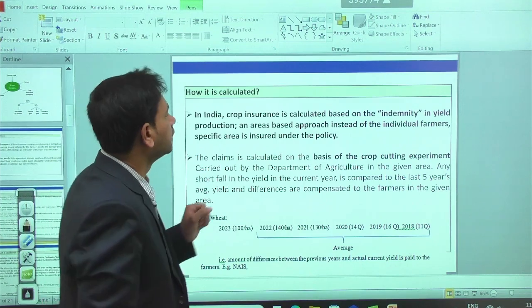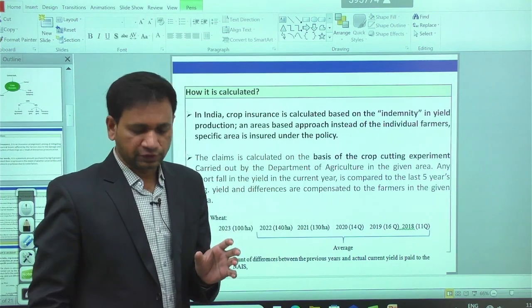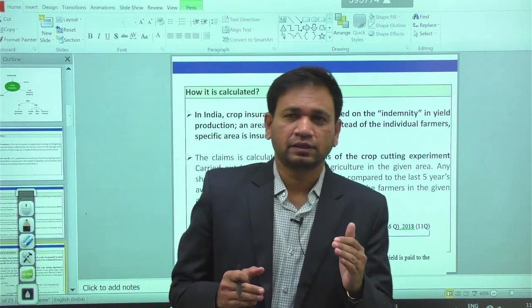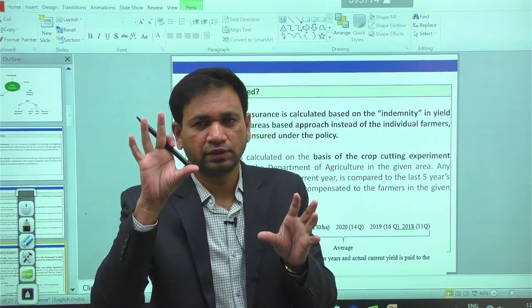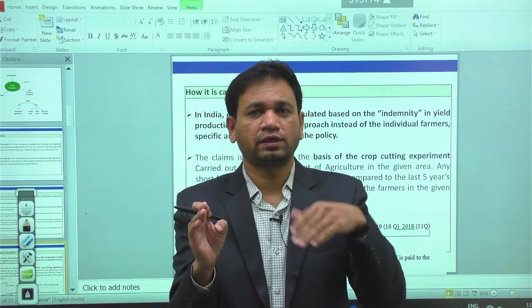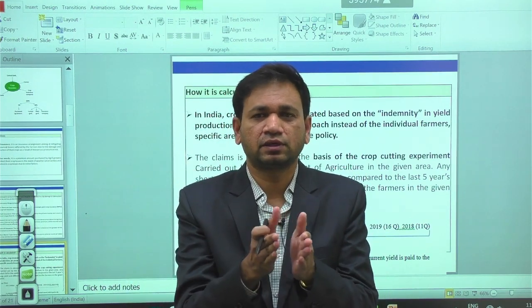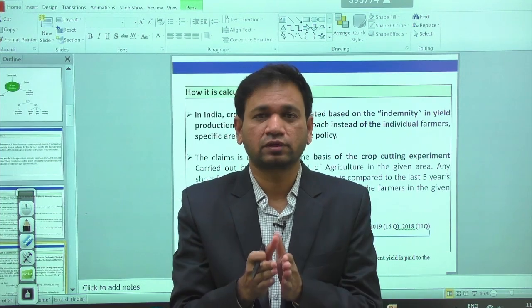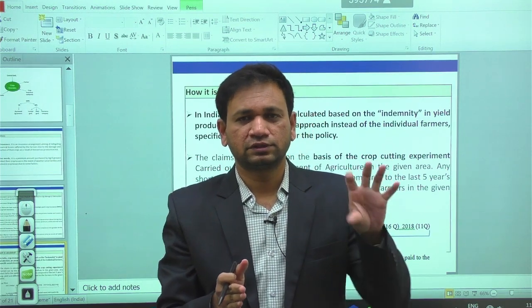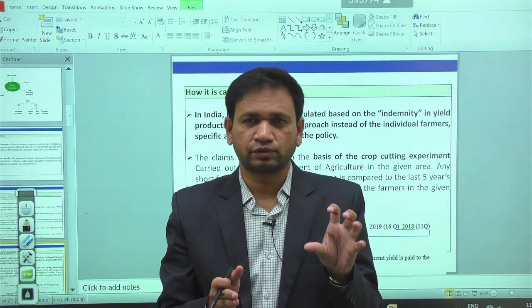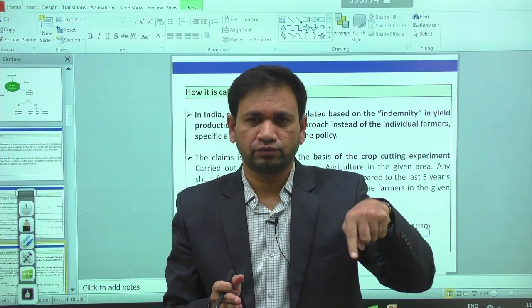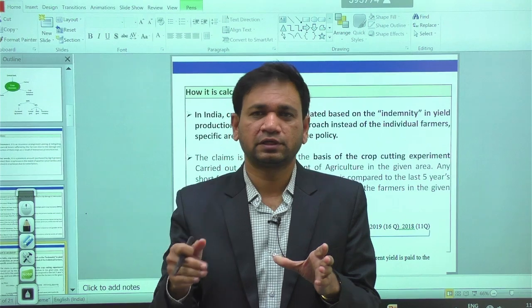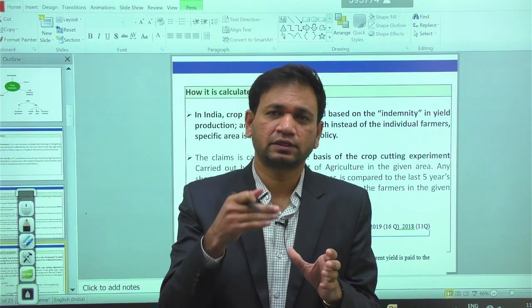Again, we said that crop insurance is majorly calculated based on two things. One is based on the individual farmer, another is area based. For area based, we have the agroclimatic zones from Kashmir to Kanyakumari. They are the different agroclimatic zones we have. Within this, we have the area based approach. Area based means one agroclimatic zone. Within the agroclimatic zone, the particular department of agriculture is going to conduct the crop cutting experiment.